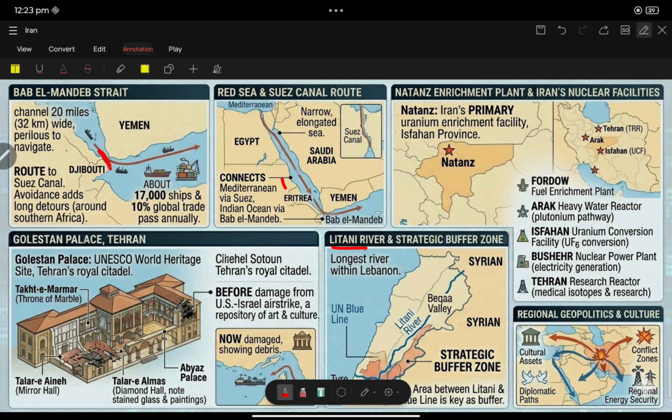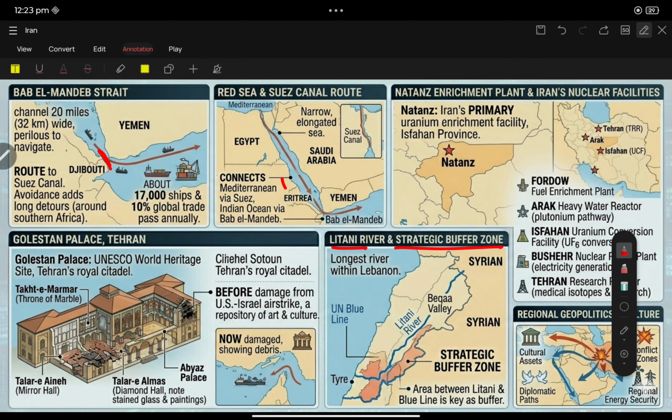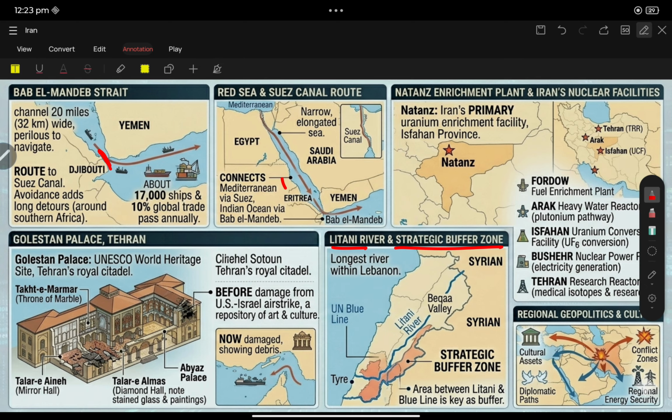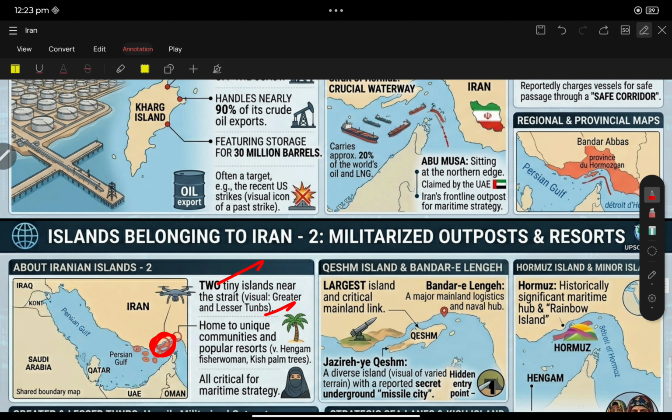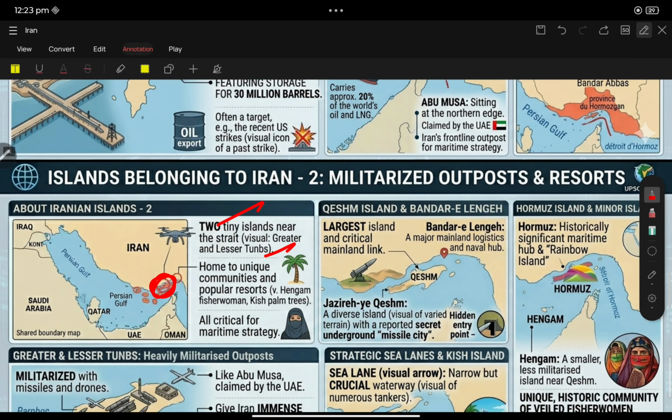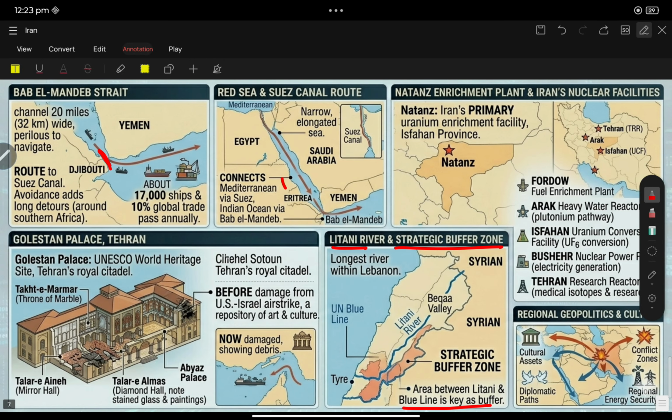So again, the Litani River is a strategic buffer zone. The Litani River is in a strategic buffer zone. The Litani River lies along the Blue Line. It is key as a buffer zone. Okay, fine. So these are all important points with respect to UPSC prelims. The Litani River is the longest river in Lebanon. Okay, fine.